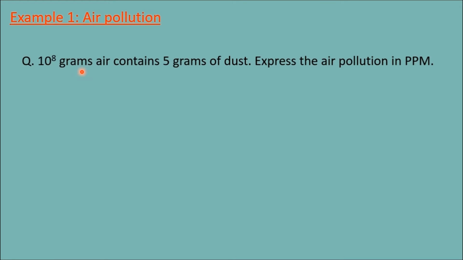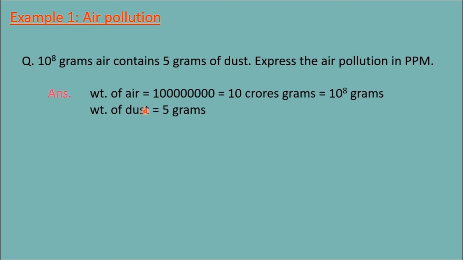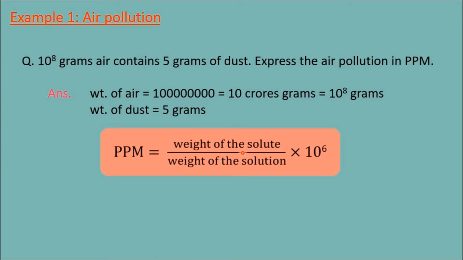10 power 8 grams of air contains 5 grams of dust. Express the air pollution in ppm. What is the answer? See, weight of the air, 10 crore grams, 10 power 8 grams of air is there. How many grams of dust? 5 grams of dust. Apply the formula. Weight of the solute. What is solute here? Dust. 5 grams you substitute here. Next, what is the weight of the air? 10 power 8 grams of solution.